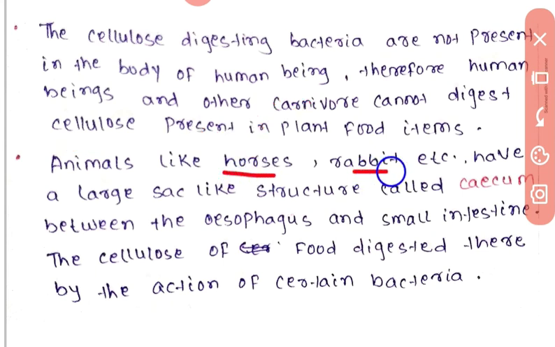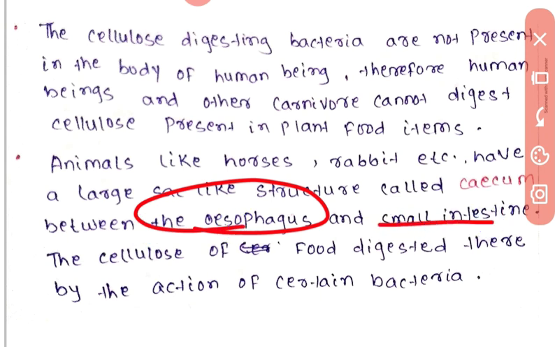Animals like horses, rabbits, etc. have a large sac-like structure called caecum between the oesophagus and the small intestine.